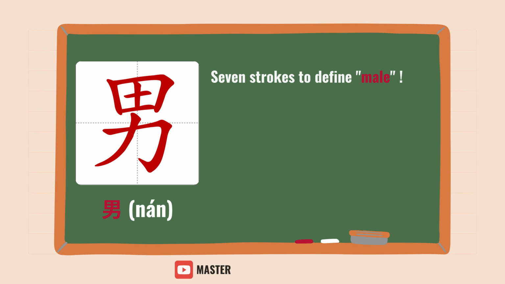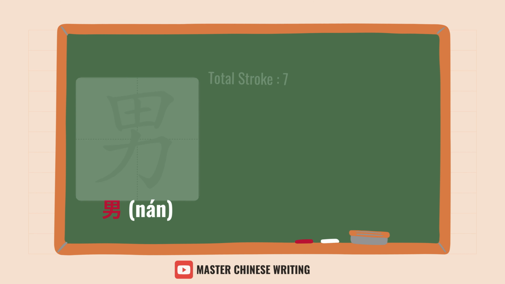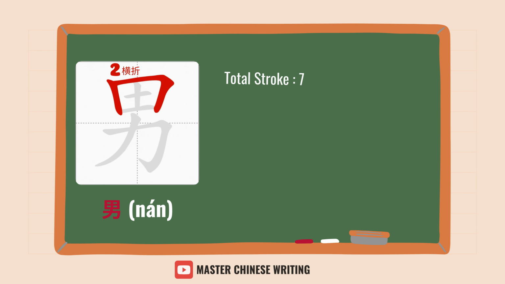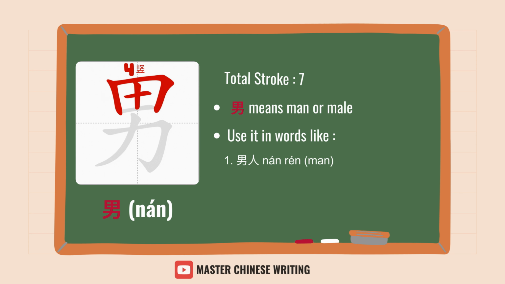男: seven strokes to define male. 竖横折横竖横横折钩撇. 男 means man or male. Use it in words like 男人, man, and 男孩, boy.